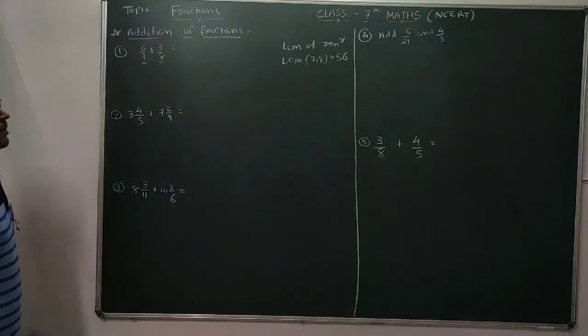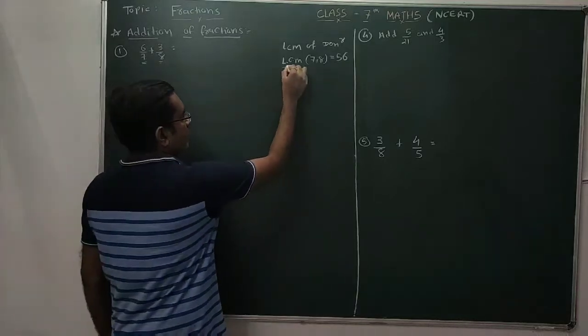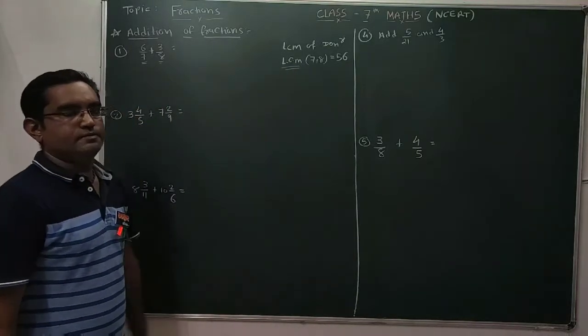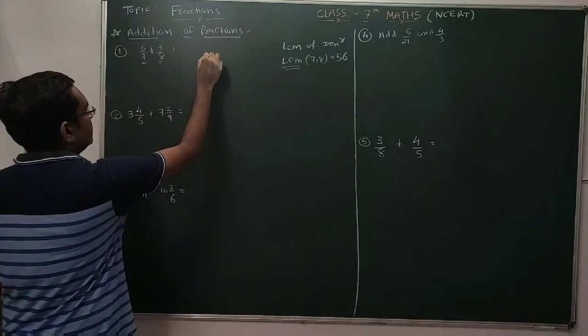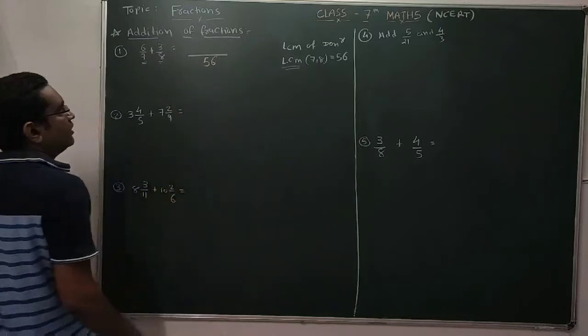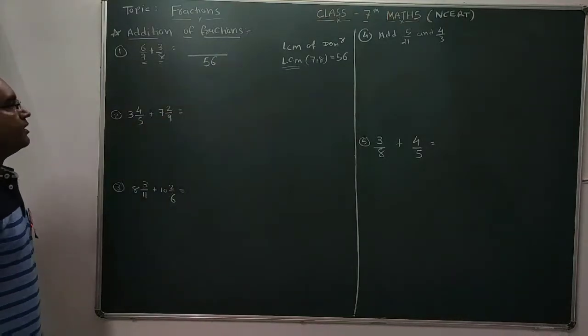The LCM of 7 and 8 is 56. How to find the LCM? For that, you have to go to your 6th standard. So now, the LCM of 7 and 8 is 56. So here, we are writing 56 in denominator. Clear?